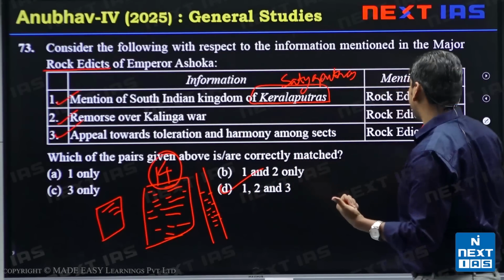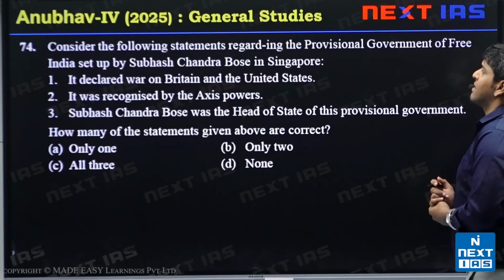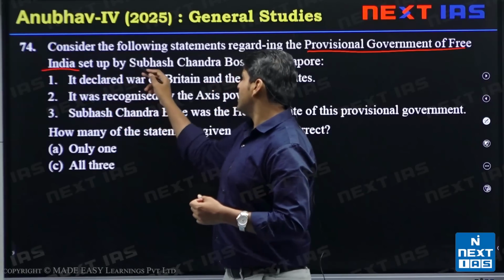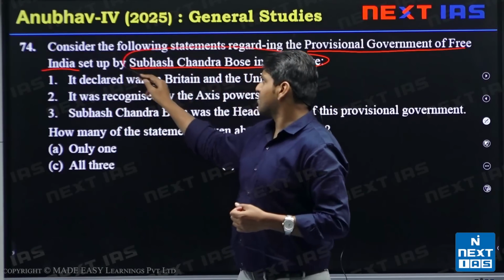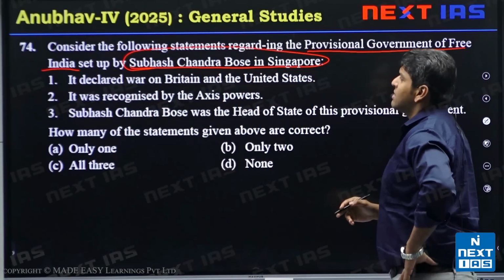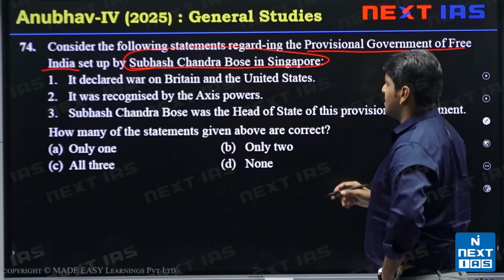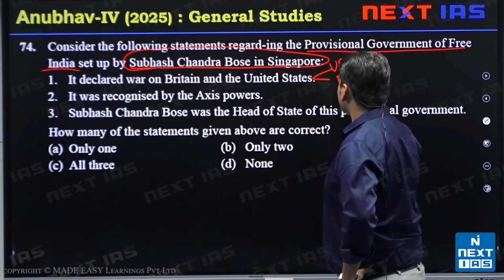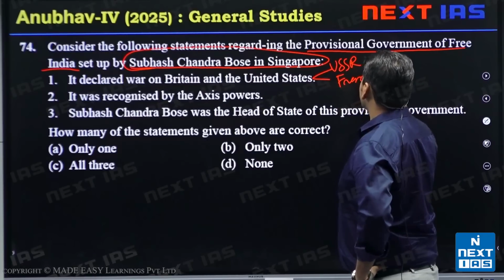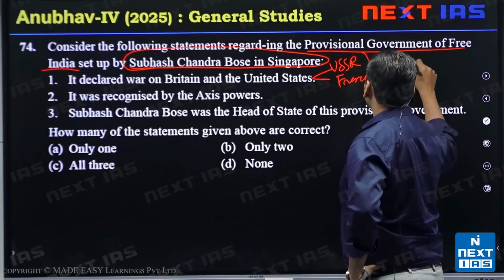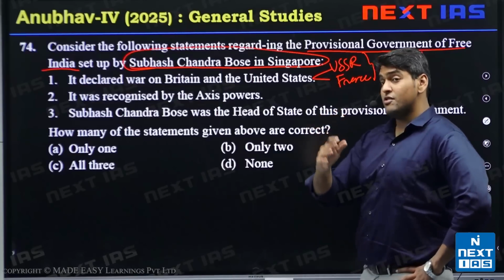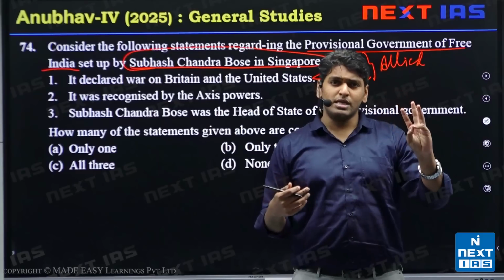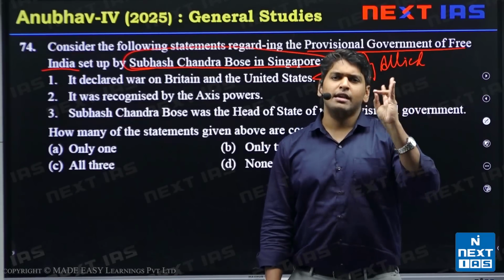Next, consider the following statement regarding the provincial government of Free India, set up by Subhash Chandra Bose in Singapore. It declared war on Britain and the United States, and also USSR and France. These were the Allied powers. Remember, the winning side of World War II is the Allied side. The Allies were US, USSR, UK, and France.